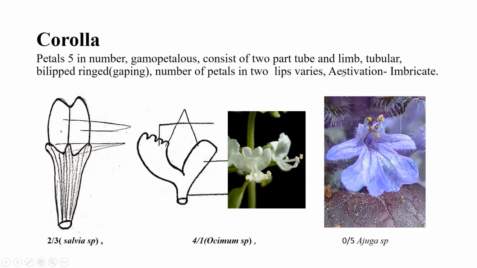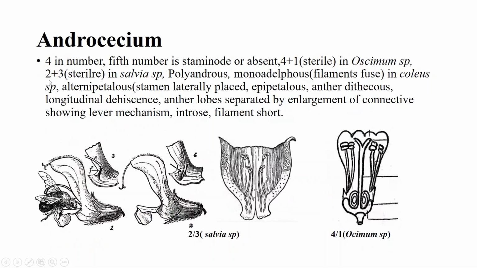Aestivation, imbricate. Androecium. Stamens are 4 in number, and the fifth is staminode. This is the common arrangement of androecium in many species of the Lamiaceae family.